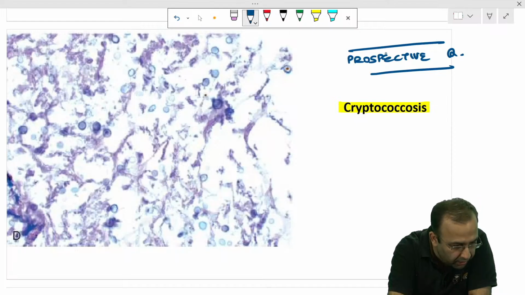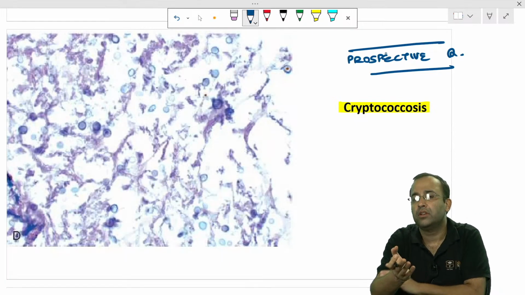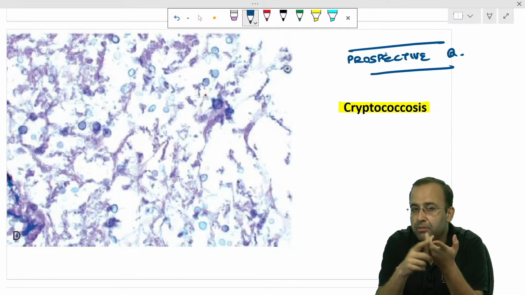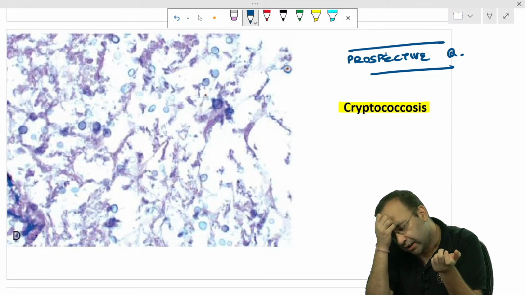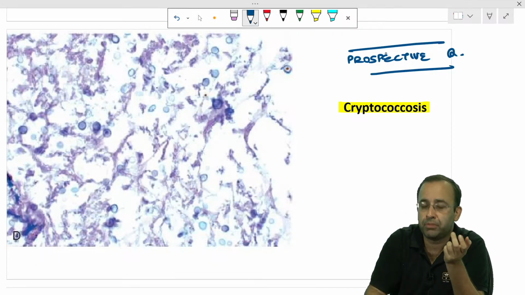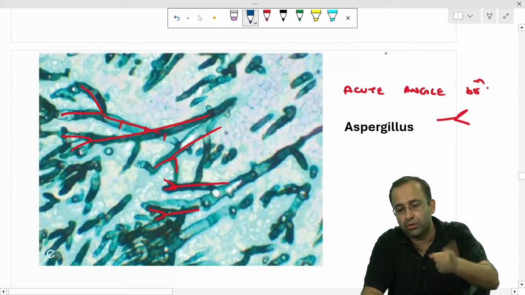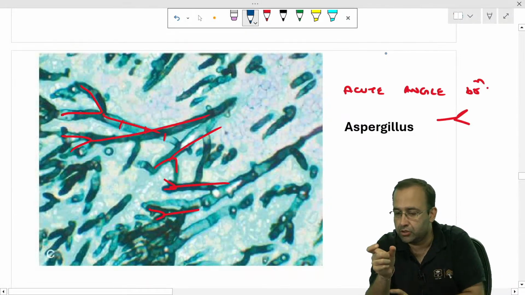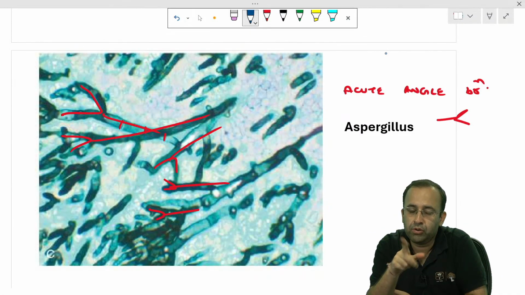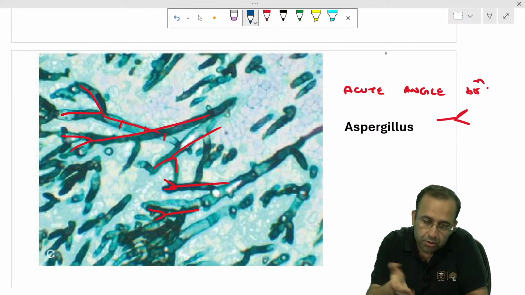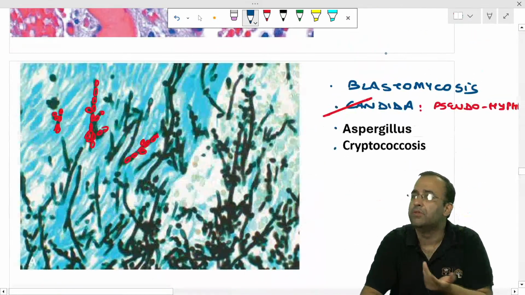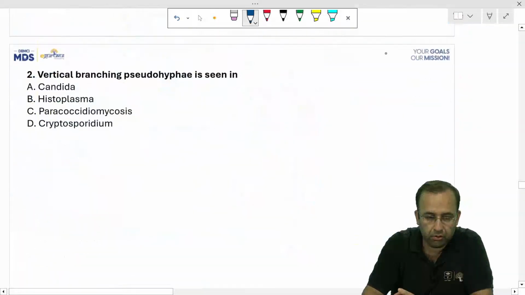Pseudohyphae was an INI PYQ, Cryptococcus. Negative staining, nigrosin preparation, how many times has it been asked. Aspergillus was a written PYQ, mucormycosis with Aspergillus, the answer to be marked in which both acute angle branching with aseptate hyphae. So why can't the examiner give you these images? You need to know them.